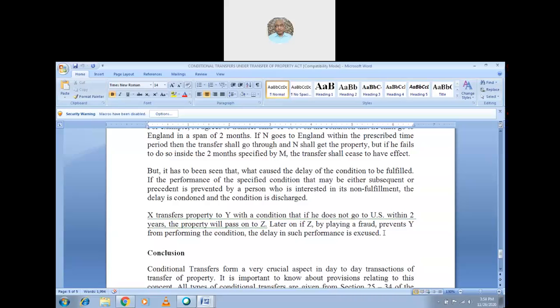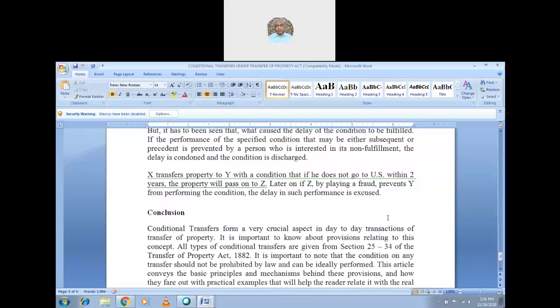He deliberately caused the delay, so that the property would come to him, so that Y would not go. That is the point. In such a case the delay can be condoned and excused. So these are the minor things, like the doctrine of acceleration, and the delay will be condoned, whether it is a condition subsequent or a condition precedent, whichever it may be.